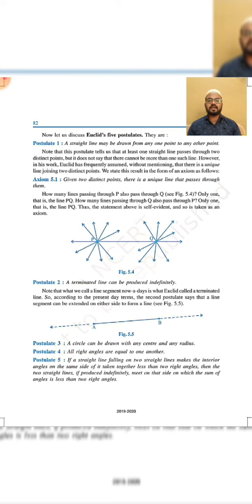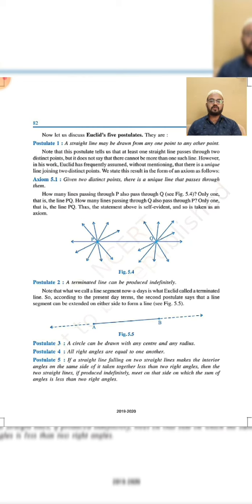But where to draw the straight line in a plane surface is a critical question. So to draw a straight line, we usually need 2 points. In a graph also, to draw the representation of a linear equation in two variables, we need 2 points. So 2 points are needed to connect one line. There is one more axiom which supports this postulate: given 2 distinct points, there is a unique line which passes through them. If we join these 2 points in the plane, there will be only one straight line passing through them.